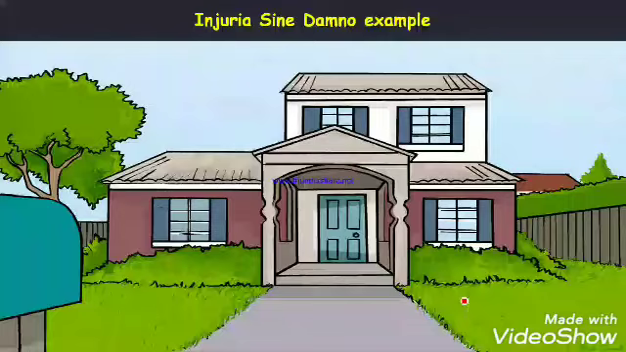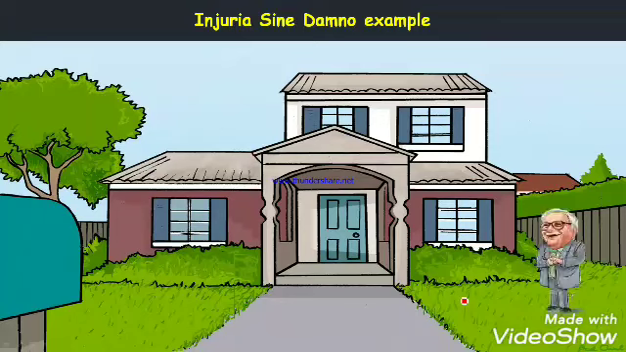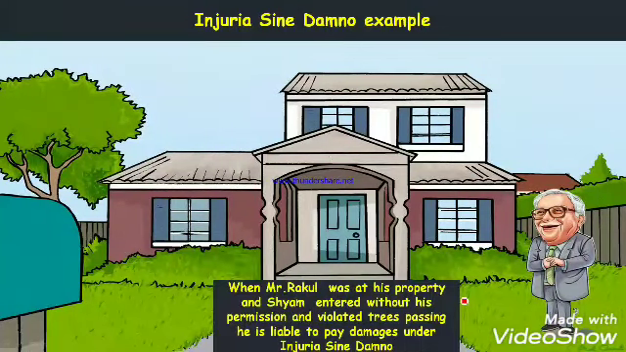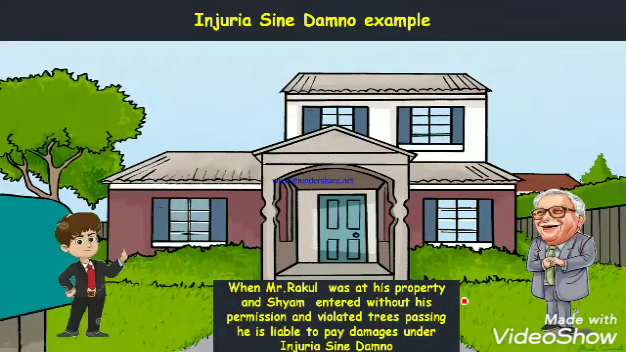Let's get to understand with a very good example. Injuria Sine Damno example. Please focus on this example. Very interesting example. So first of all, there was Mr. Rakul at his property and Shyam entered into the property, and no damage was caused by Shyam, but still Mr. Rakul can claim from Shyam for getting into his property because he has violated by trespassing, and without any harm or damage, Injuria Sine Damno will be applied and Mr.